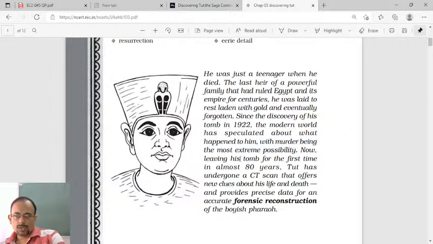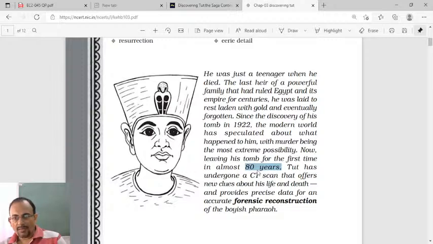Now, leaving his tomb for the first time in almost 80 years, Tut has undergone a CT scan. Almost 80 years means his tomb was discovered 80 years before also, but there was no CT scan done on it.